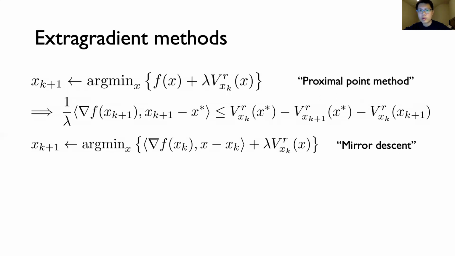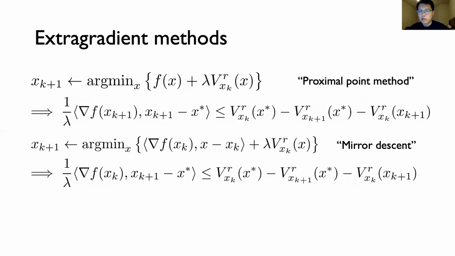A classical first order method known as mirror descent basically modifies the problems defining these iterates slightly. So instead of minimizing the regularized function, mirror descent repeatedly minimizes regularized linearizations of the function. And when the regularizer R is simple, we can actually compute these linearized iterates in closed form.